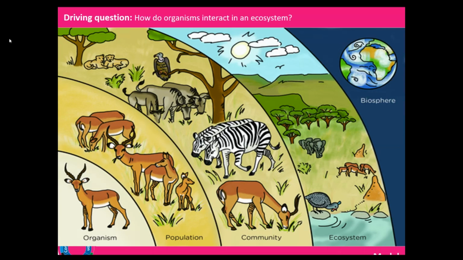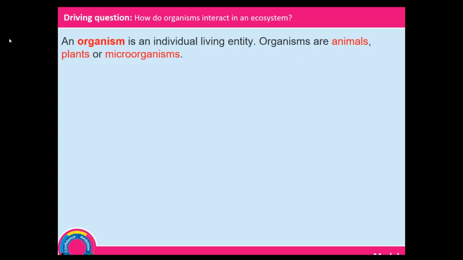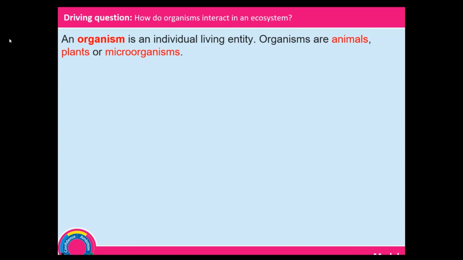Okay, we're going to continue a study of ecology. And as we look at ecology, we want to talk about ecosystems, specifically look at the keywords that are used to describe or explain an ecosystem. And therefore, we want to look at the words organism, population, community, and ecosystem and describe and define them. The first word we want to look at is, what is an organism?